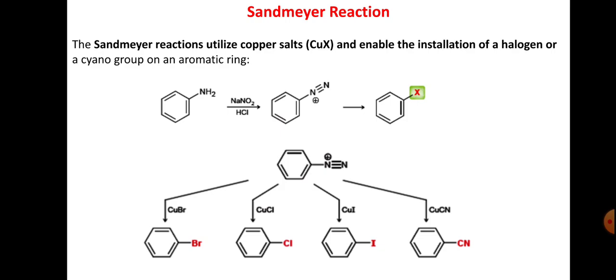So far we have learned about what the diazotization reaction is, the process involved in the preparation of benzene diazonium chloride, and a few important synthetic routes for synthesis of compounds using benzene diazonium chloride as an important synthetic intermediate.